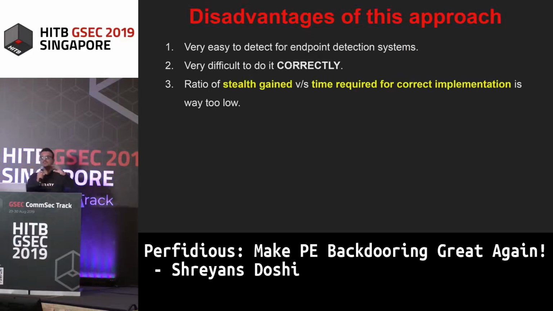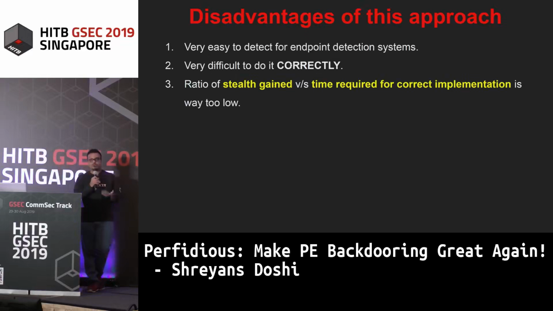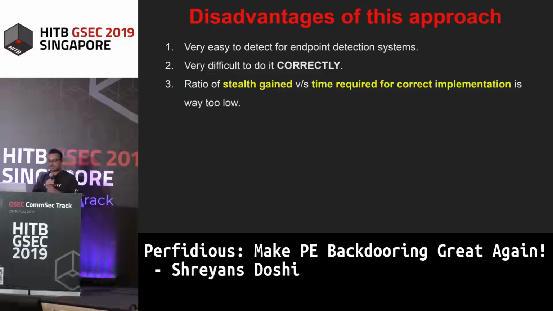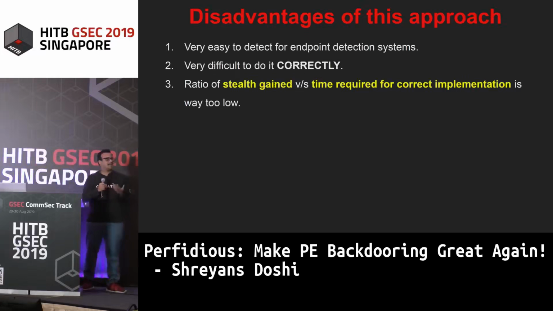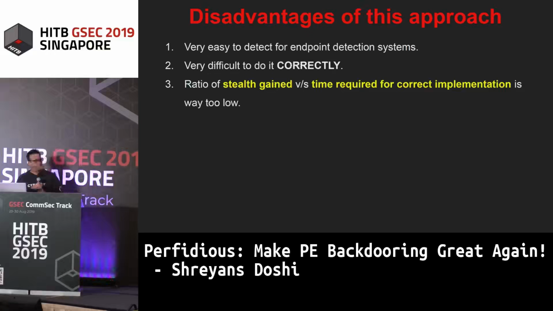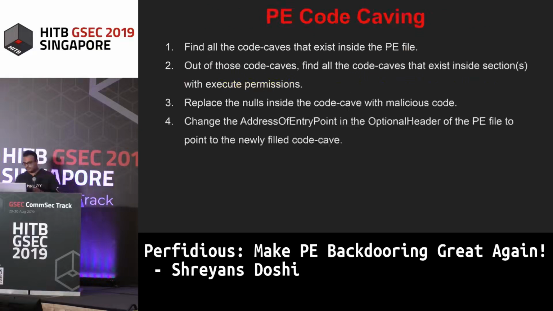Endpoint detection systems could just search for the section names and find out which sections have inappropriate names, or whether they have inappropriate permissions, because a section cannot just execute code because code exists inside that section and the address of the entry point has been changed to that section. We need to also make sure that the section has execute permissions as well, right? So the ratio of the stealth gained by this particular technique and the time required for a correct implementation of this technique is way too low, right? So it's basically very difficult to implement.